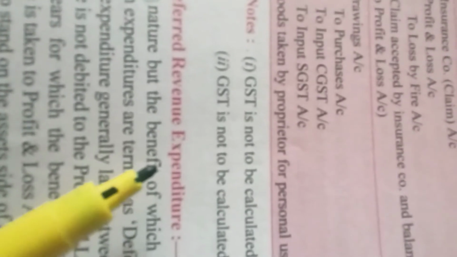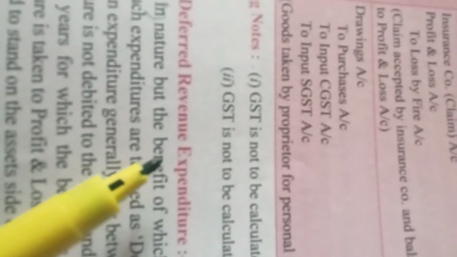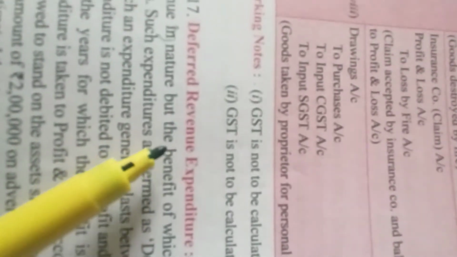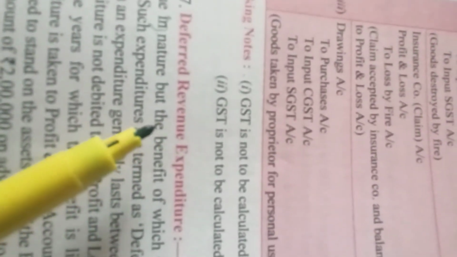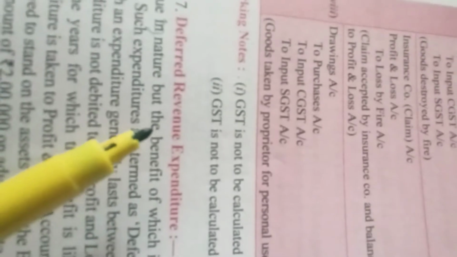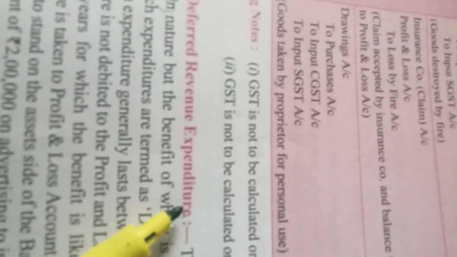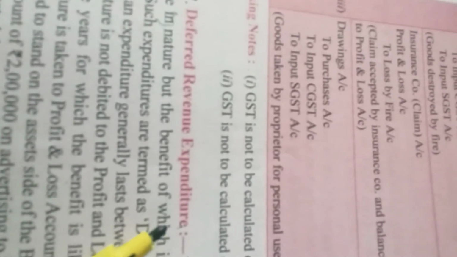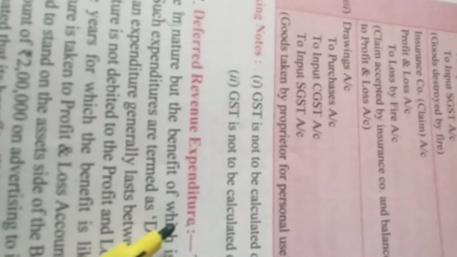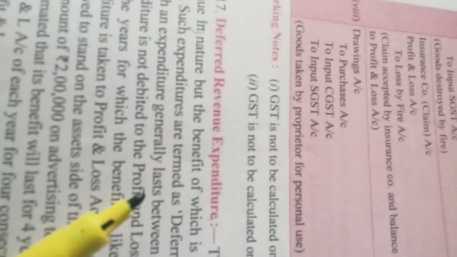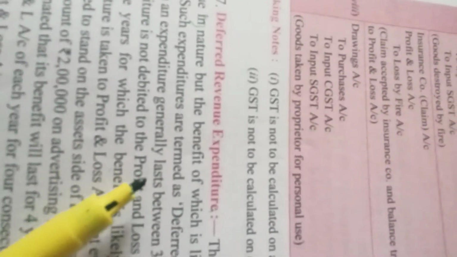Now, why will the expenditure be spread over a period of time? Because, children, these are expenditures which are incurred once, but the benefit of the deferred expenditures is received in the years to come. The best example of deferred revenue expenditures is advertisement.